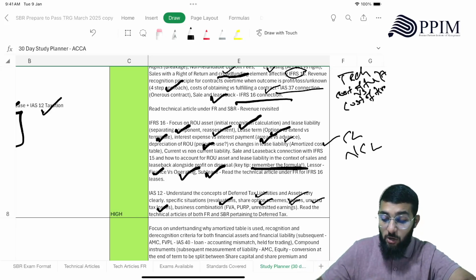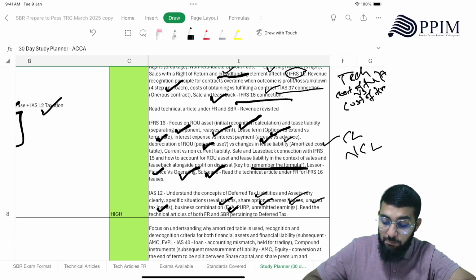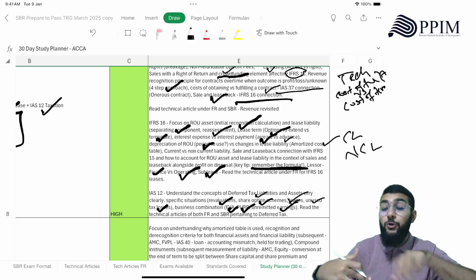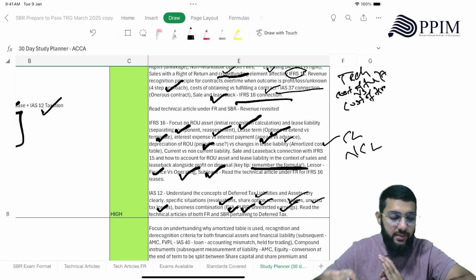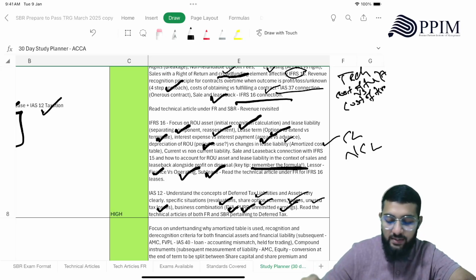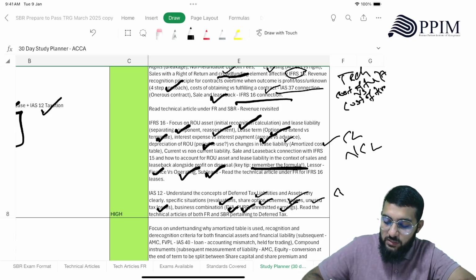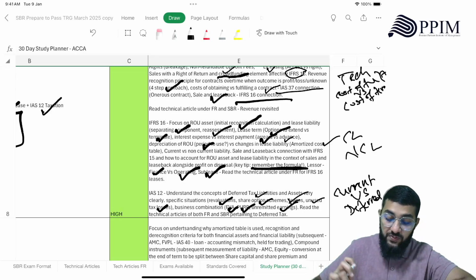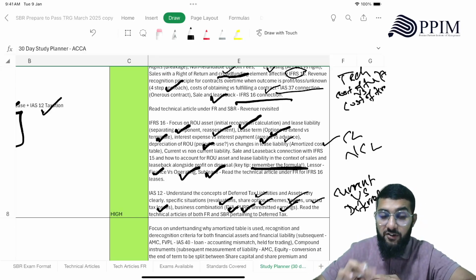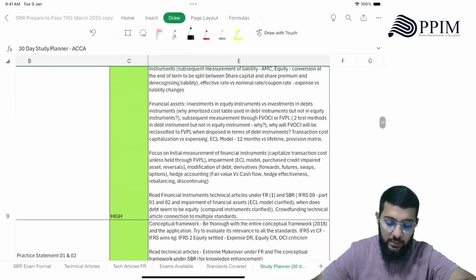Then in terms of business combination, how fair value adjustment, PURP, unremitted earnings is going to bring the temporary difference, and how you are going to deal with taxation or deferred tax in that case, right? Current versus deferred, and how you are going to deal with these in these specific conditions. Right? Again, a very important set of standards.